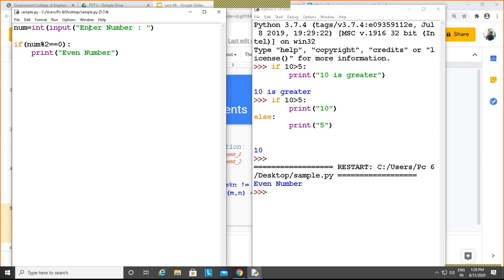If you save this and run this, one minute, what is it giving? Print, short error, invalid syntax. One minute. Okay, one minute. I'll just check this one.